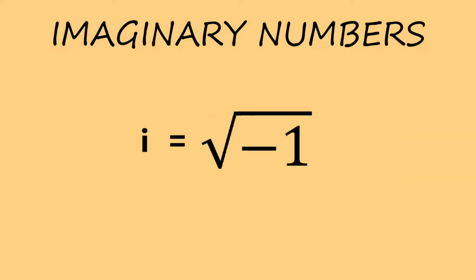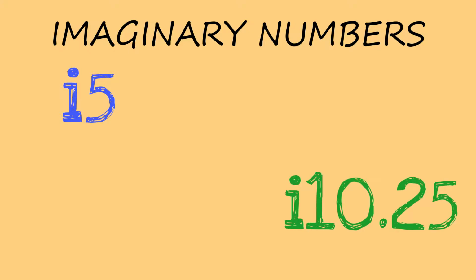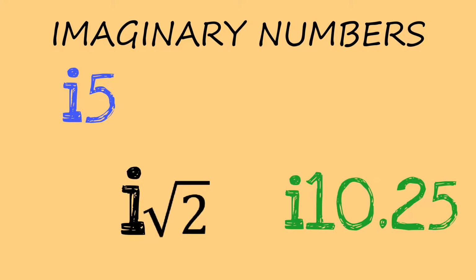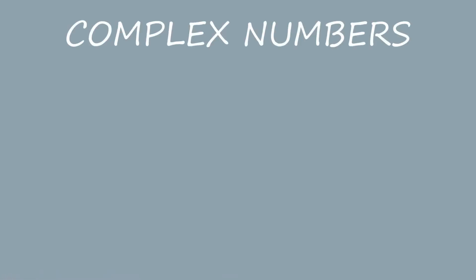An imaginary number is accompanied by letter i, which stands for square root of -1. The examples of imaginary numbers are 5i, 10.25i, i square root 2, -7.5i, etc.